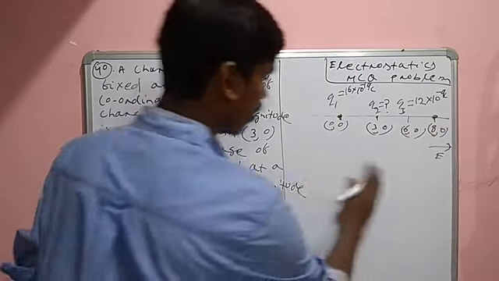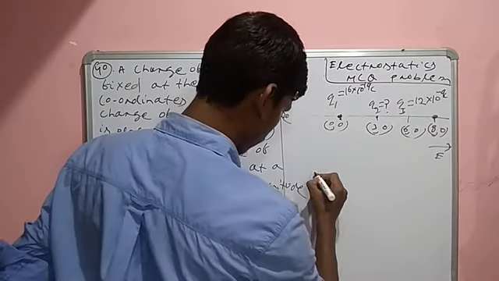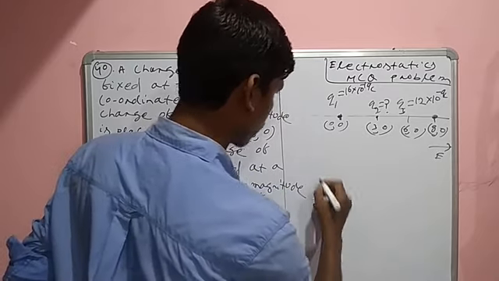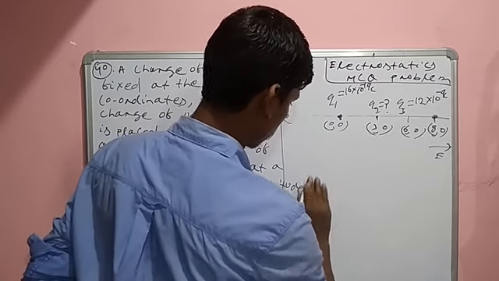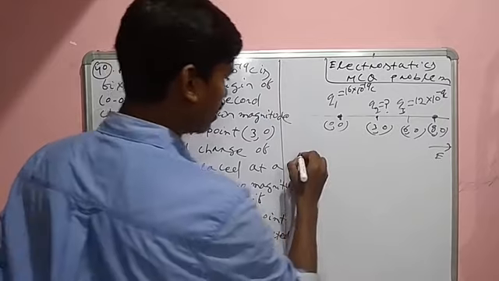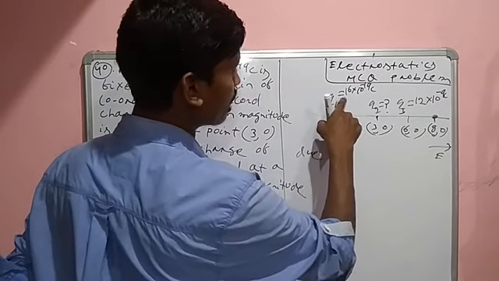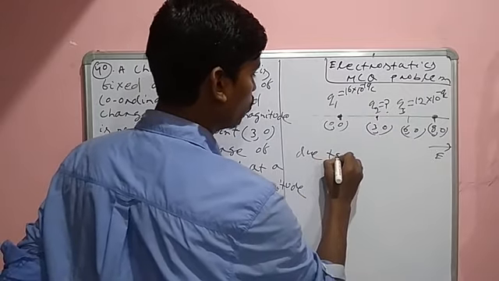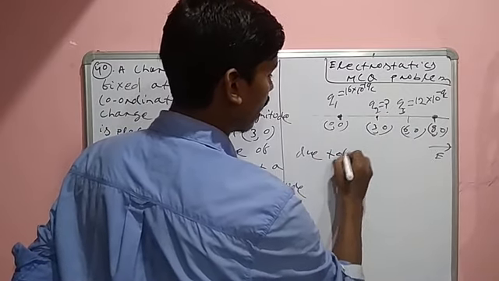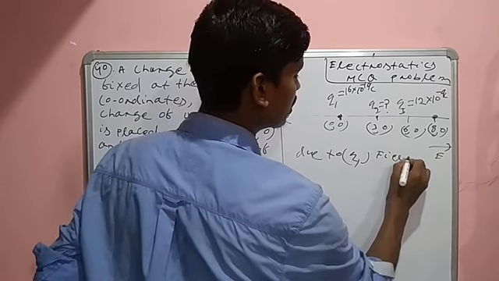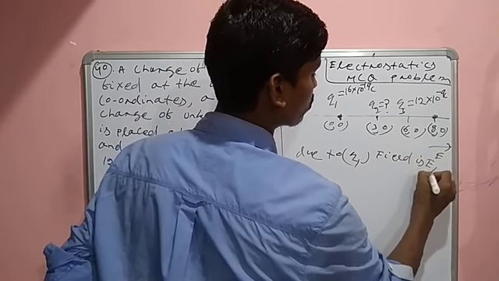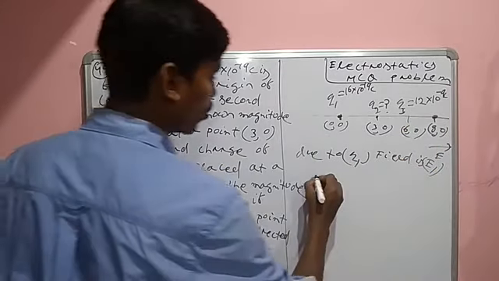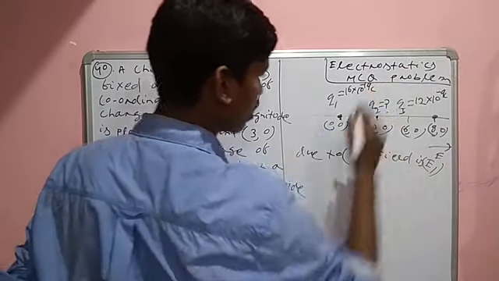Listen here. Here you have to write: due to, this is the positive charge. Positive charge means electric field direction is outward. Due to Q1 the field is E1. Suppose E1 direction is this. So how much will E1 be?